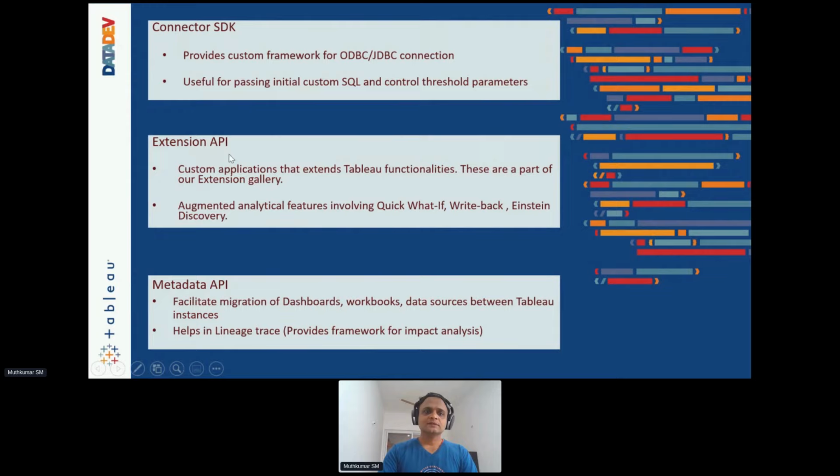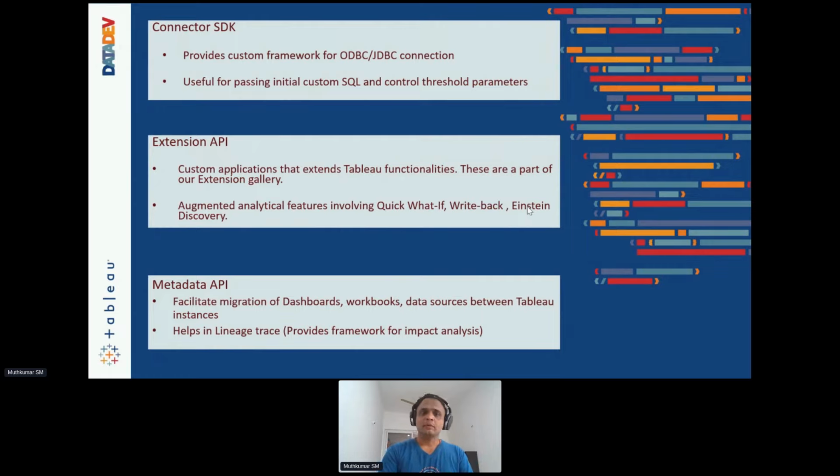The second thing is the Extension API. I'll show you a quick demo of the Extension API. The very powerful instant discovery forms a part of this suite. It allows you to embed an extension that you build, very similar to our marketplace or accelerators that we have, or AppExchange in Salesforce, where we can plug and play something which we built externally onto the